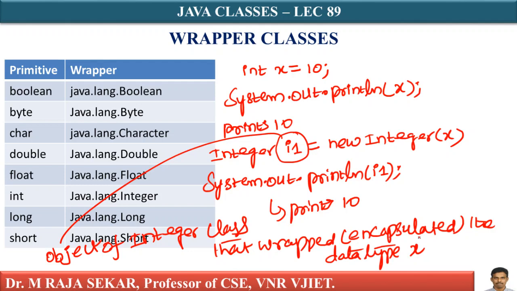Wherever x is required as an object, as in data structures, we can use I1.